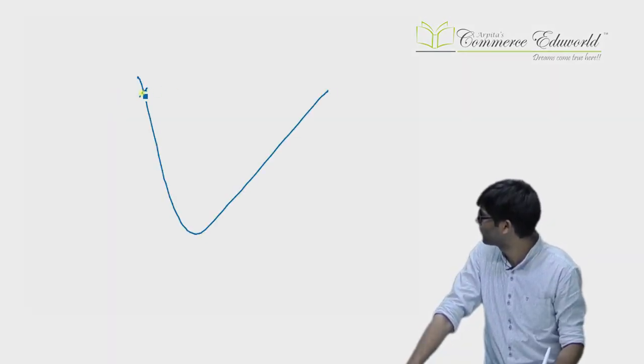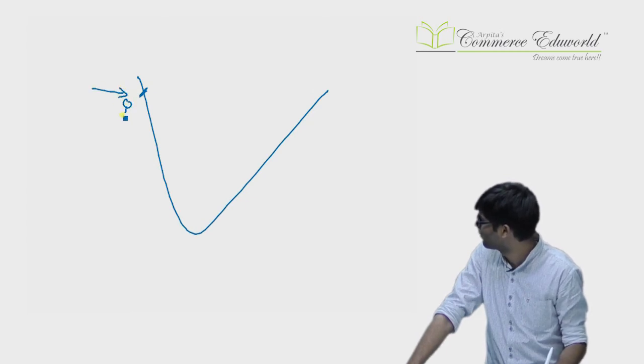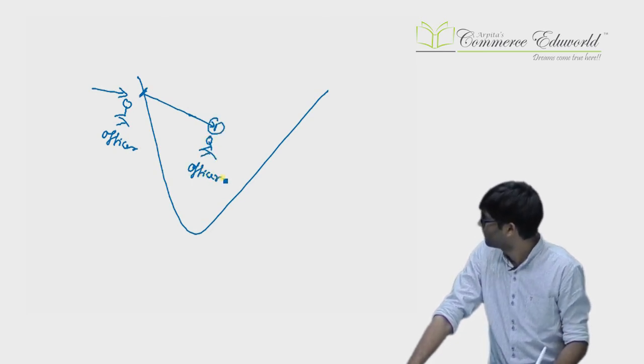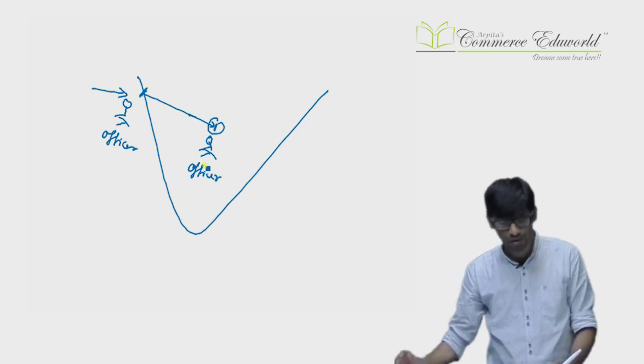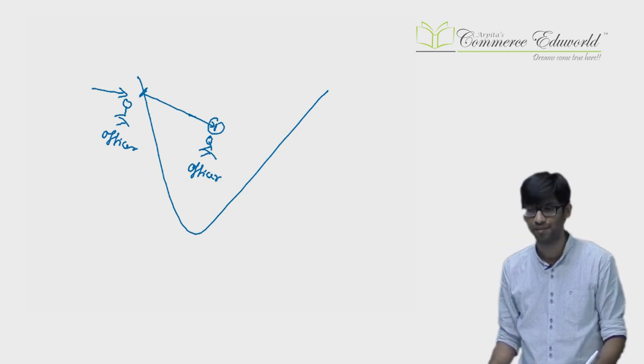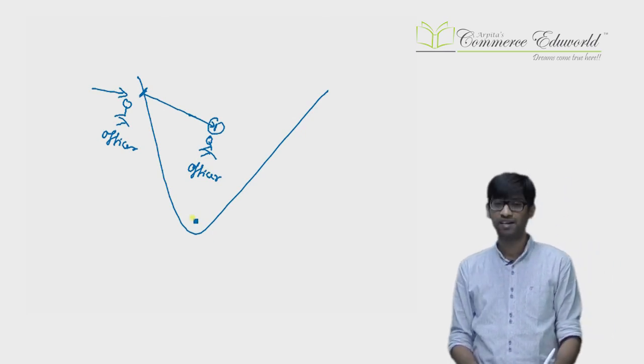Now what happens is there are two officers involved. One is at the place of import. Over here there will be an officer. Another is at the place of use. Over here there will be an officer. Now you need to convince both of them that you are going to use those goods in the specified manner and therefore you are eligible for exemption. So they have given an entire procedure for that.